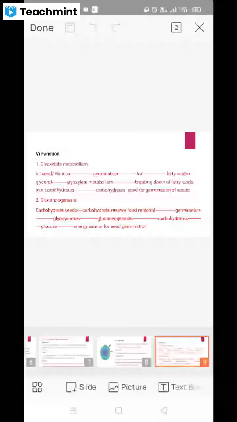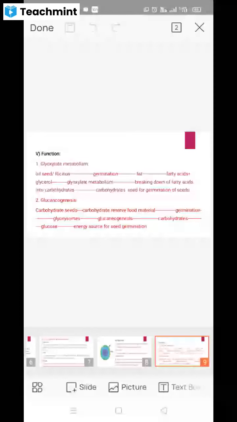These will be broken down with the help of glyoxysome cell organelles, and the fatty acids are converted into carbohydrates. So these carbohydrates are used for the germination.